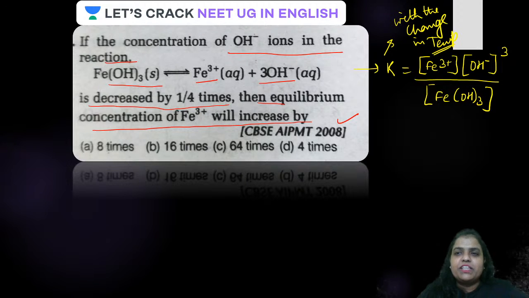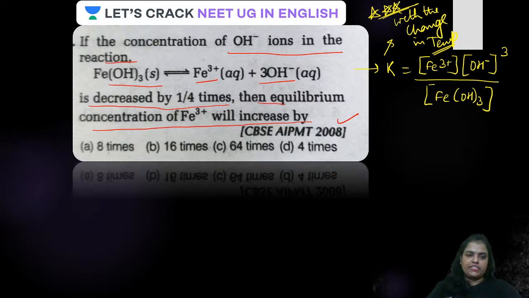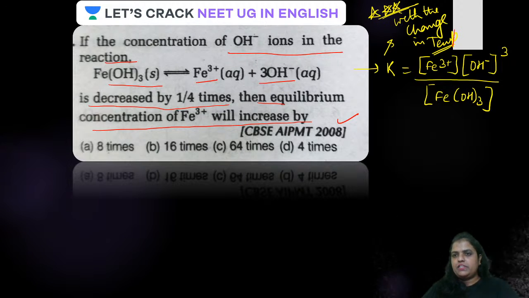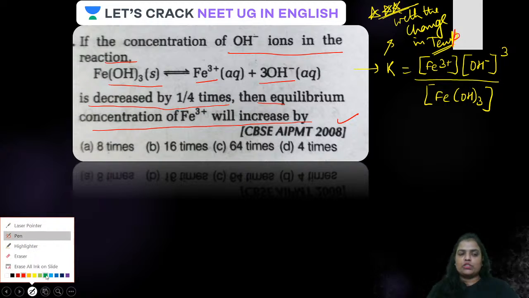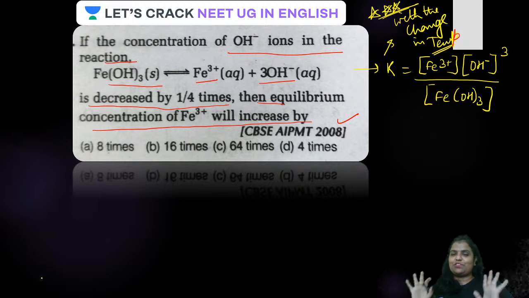It will change only with the change in temperature. Remember, concentration change is not going to change the value of equilibrium constant. Only if there is a change in temperature, equilibrium constant will change. Is that clear? Only the change in temperature, guys, will change the equilibrium constant. Always remember that. As there is no change in temperature mentioned, we'll consider that the temperature is the same. Temperature is constant. Done.